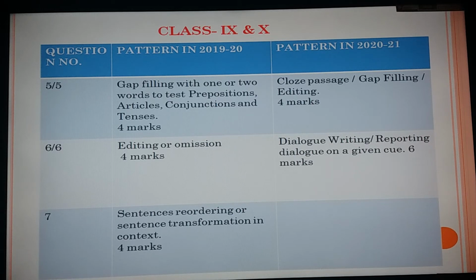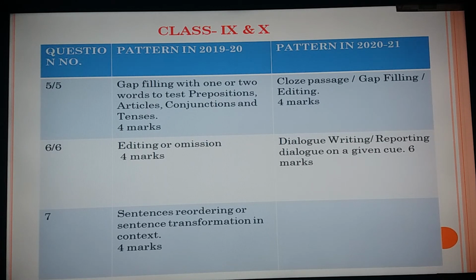Earlier grammar had 3 questions. One was gap filling, second one editing or omission, and the third one, question number 7, sentence reordering or sentence transformation. Now there will be only 2 questions in grammar. First question 4 marks, close paragraph, gap filling or editing. Close paragraph is almost equal to gap filling. The question is like gap filling only. So close paragraph, gap filling and editing, there is no omission, only editing. Out of the 3 you will get 1 question and 4 marks will be there.